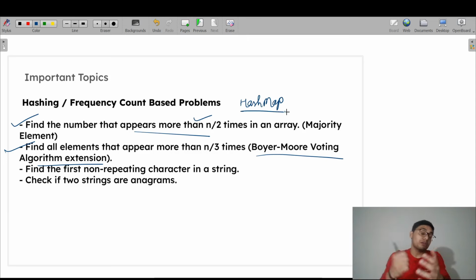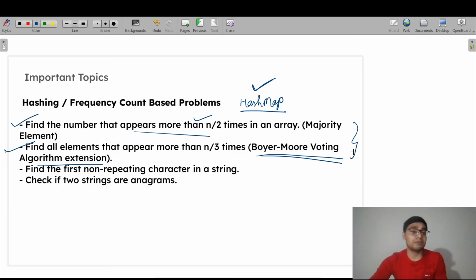Suppose the solution that you are providing with the help of a hash map is not accepted by the TCS compiler, then what will you do? Suppose the interviewer is expecting that you can't use a hash map, in that case the Moore voting algorithm will come into the picture. This is also an important algorithm. I have seen these two problems many times in previous years. Similarly, find the first non-repeating character in a string.